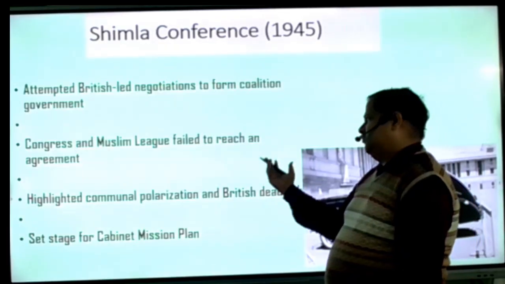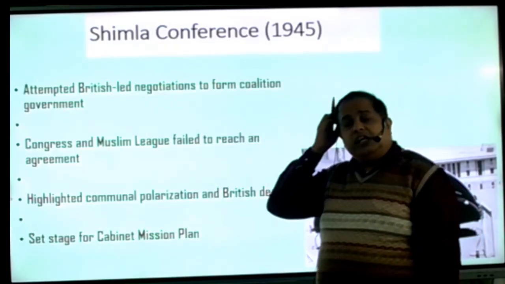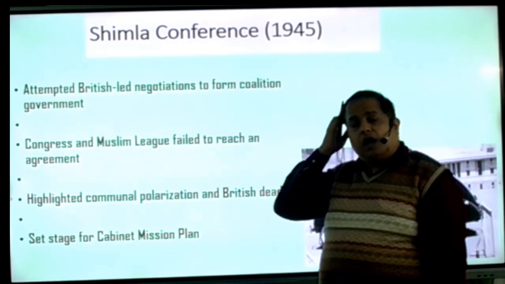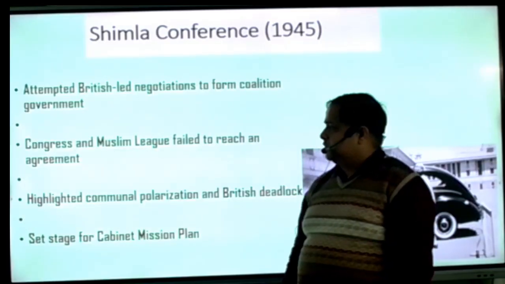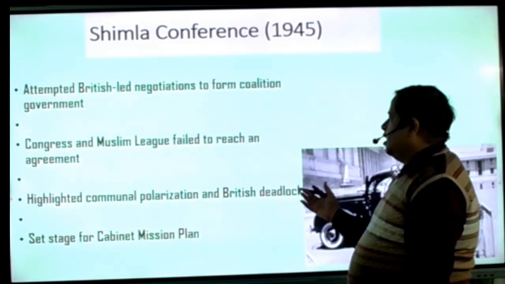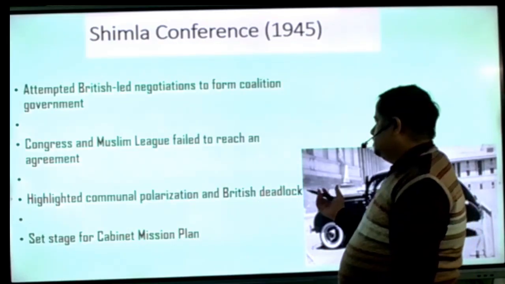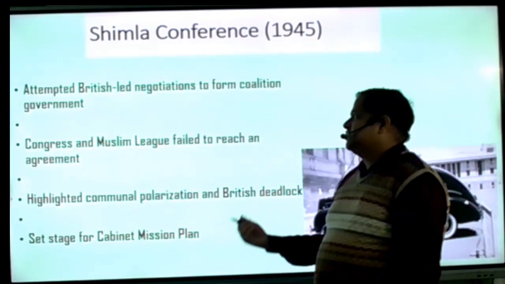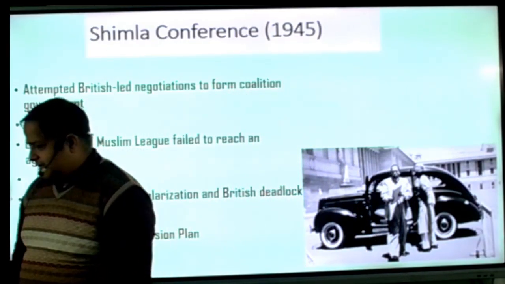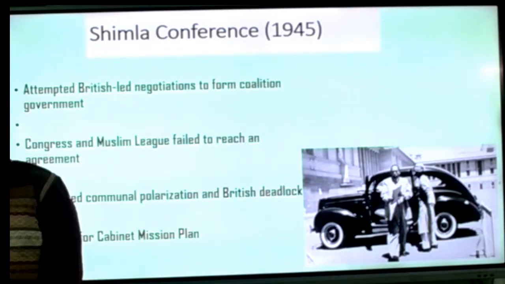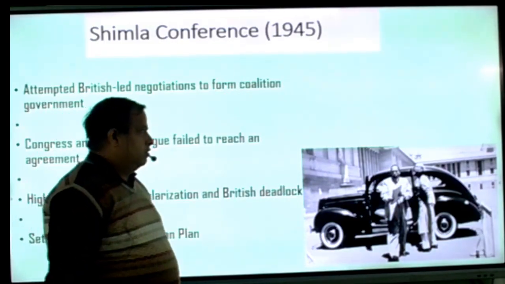Yeah, they both failed, because the Muslim League only wanted Pakistan, a separate country for the Muslims, and Congress never wanted to give it. This highlighted communal polarization and the British deadlock. The British also said that now so many changes had taken place, and you have to decide what you want.